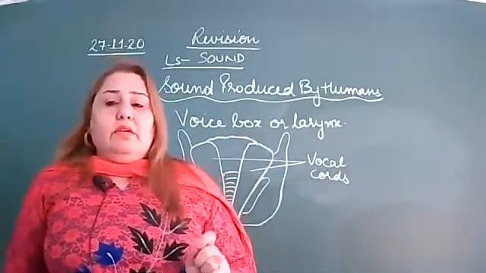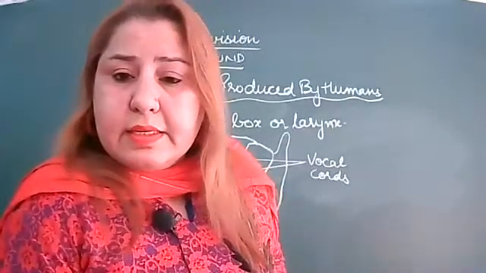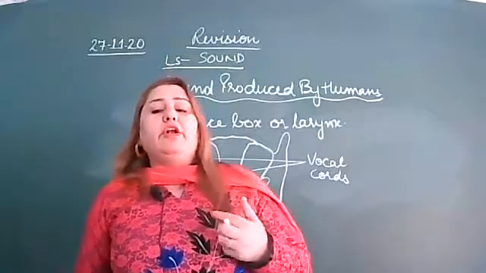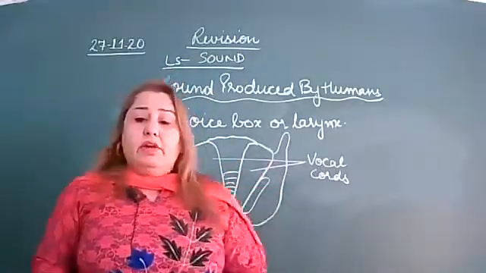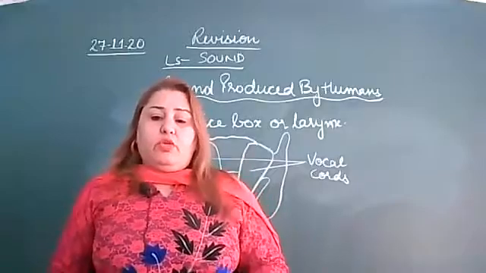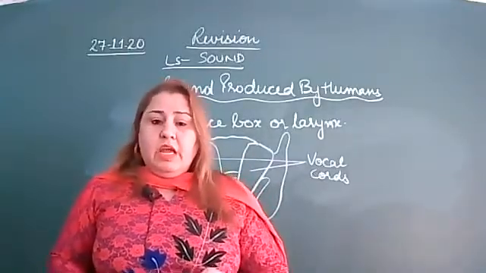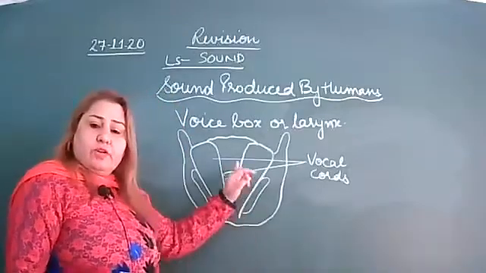What is the larynx, or where is it present? Voice box or larynx, it is present at the upper end of the windpipe. The two ligaments called vocal cords are stretched across the voice box. Clear?